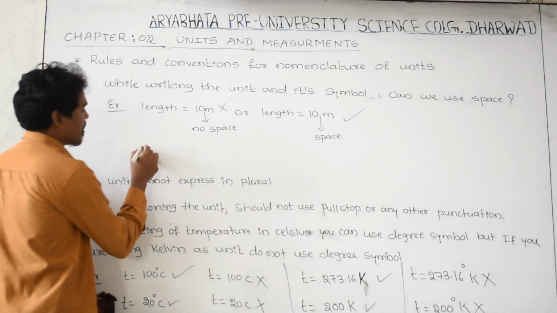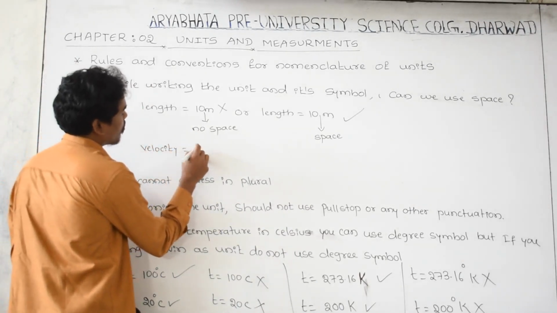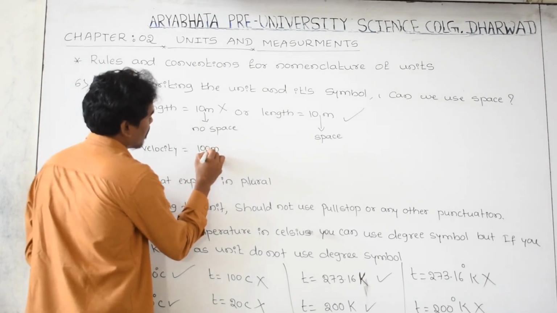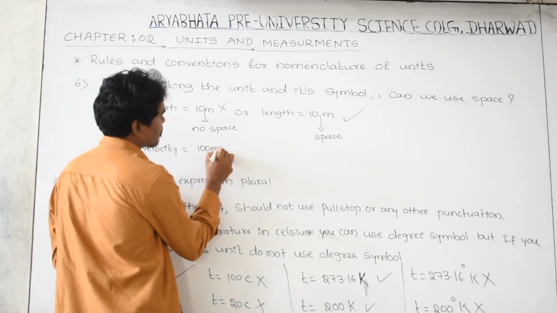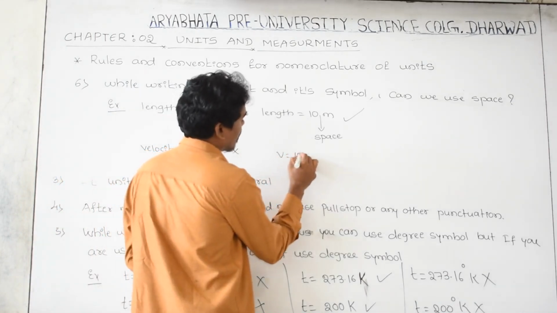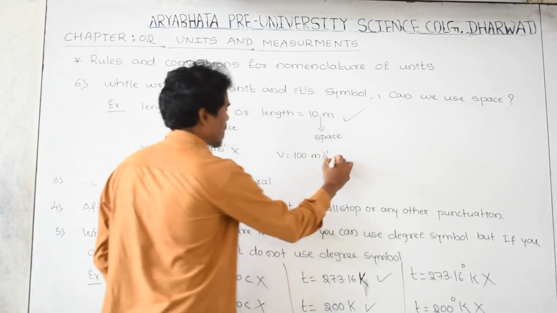And another example: velocity is equal to, for example, 100meter per second. This is wrong. Velocity is equal to 100 meter per second. Yes, this is right.